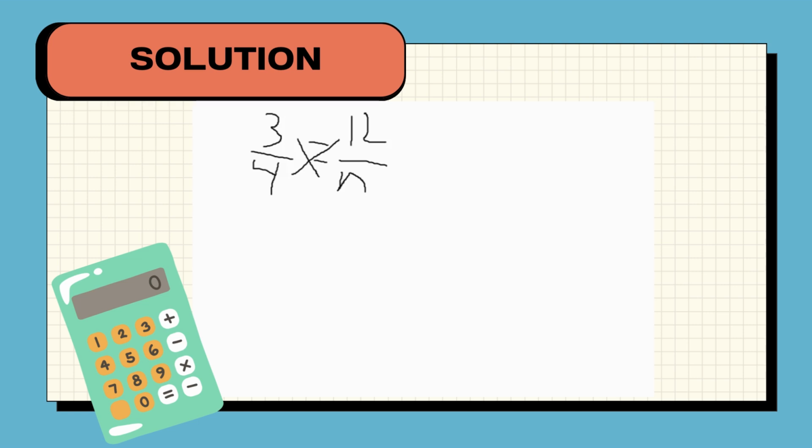Cross multiply. 3 times n is 3n. 12 times 4 is 48.